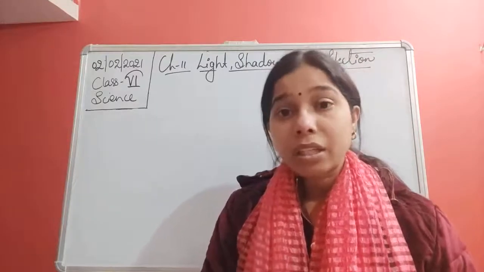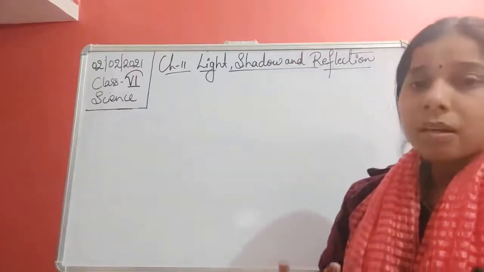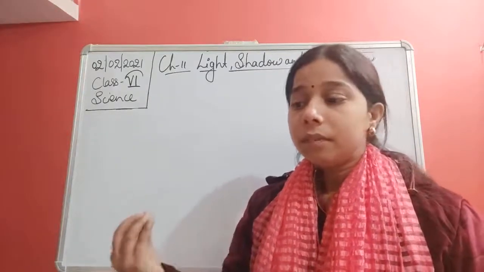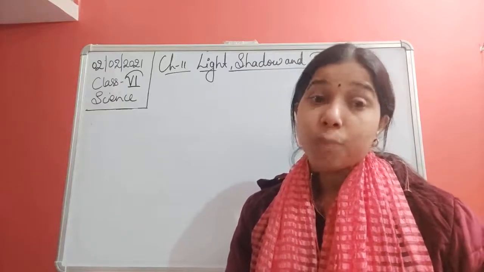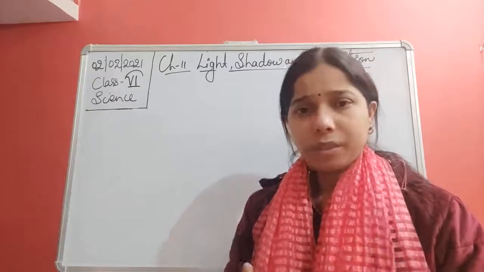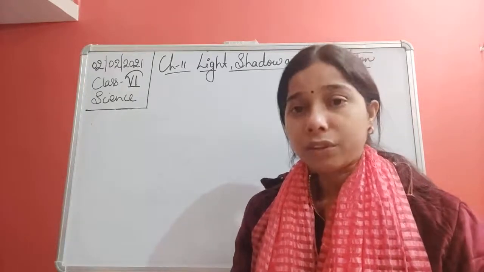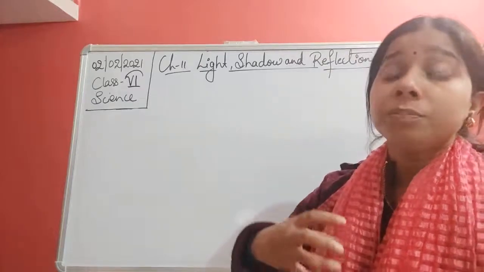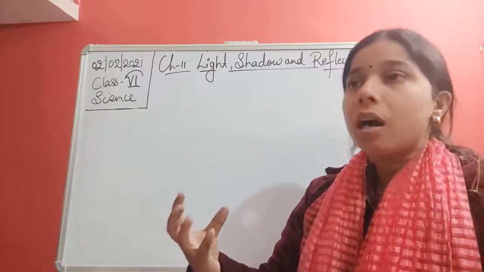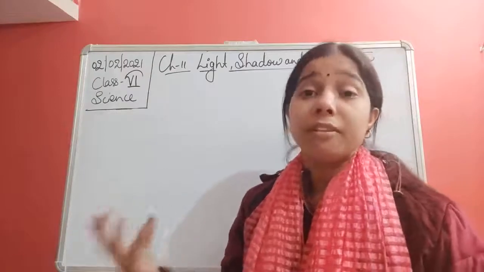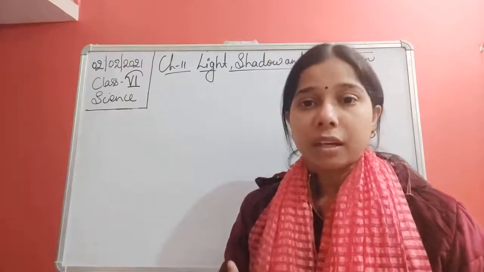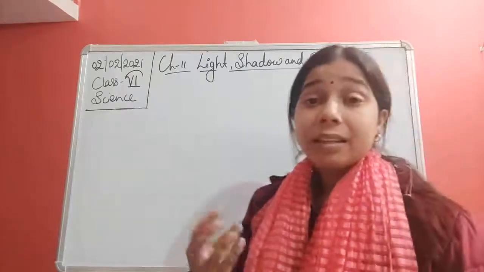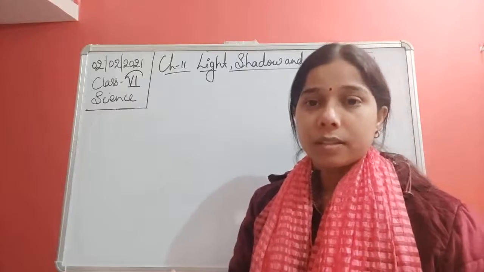The next thing that we have seen is that we are getting light from nature and from man-made sources, but there are objects which produce light, including the natural or the artificial ones, and there are objects which are not able to give out light but show the reflection of light.